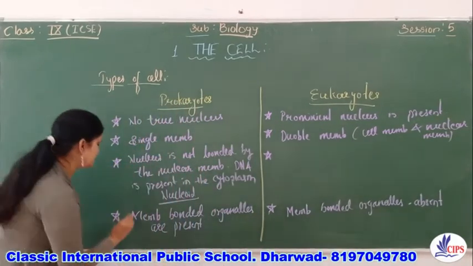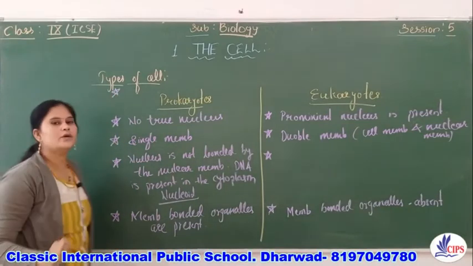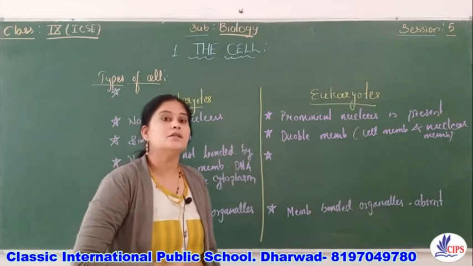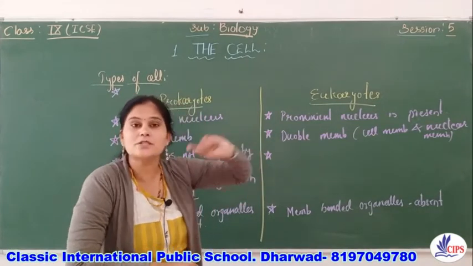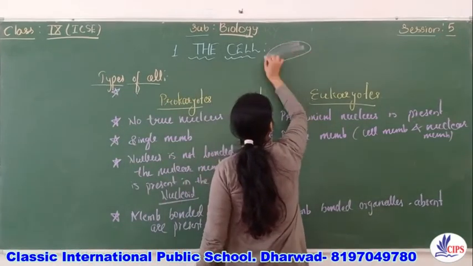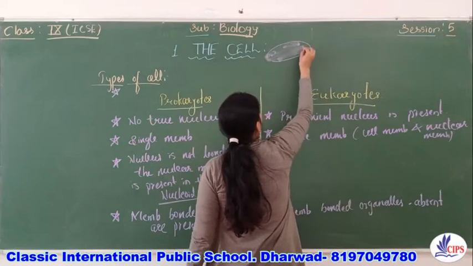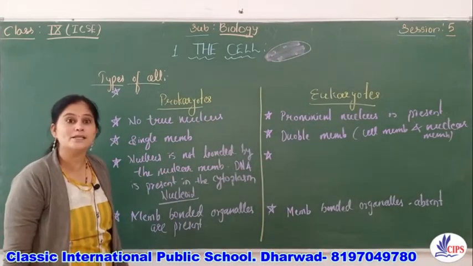And one more point that you need to remember: in prokaryotes, the ribosomes are scattered. They are scattered in the cytoplasm, like that. Remember? So they are scattered in the cytoplasm.